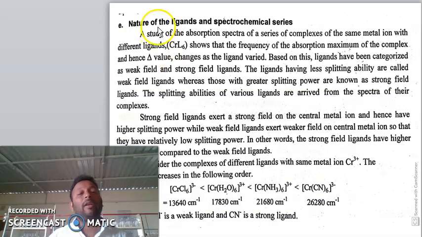Now the next factor is the nature of ligands and the spectrochemical series.